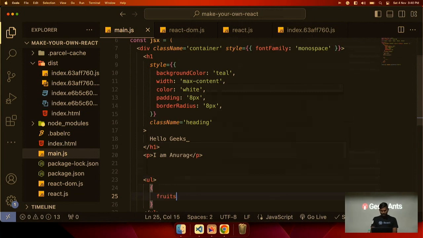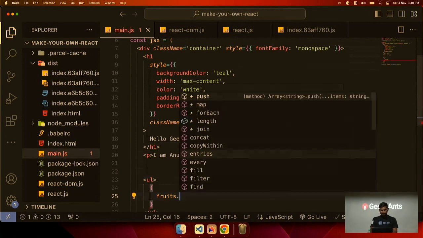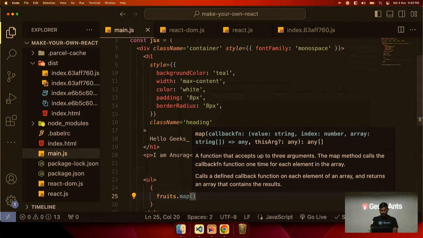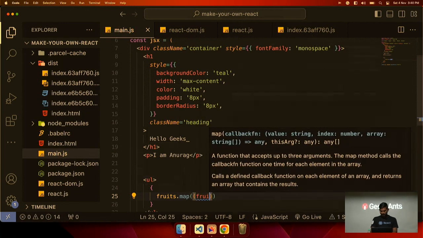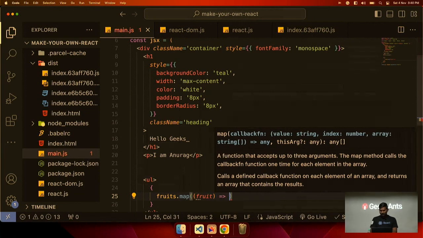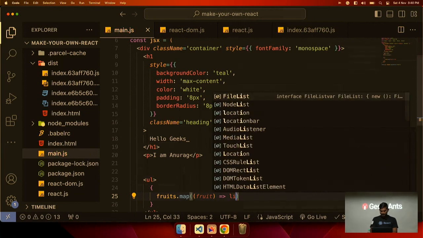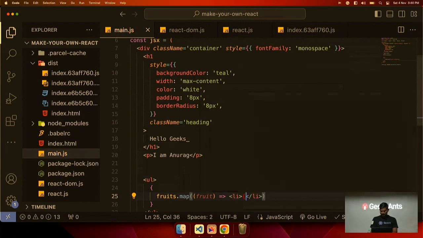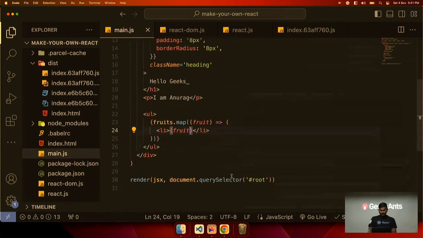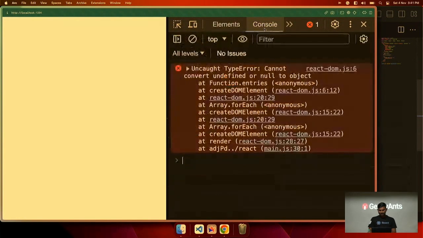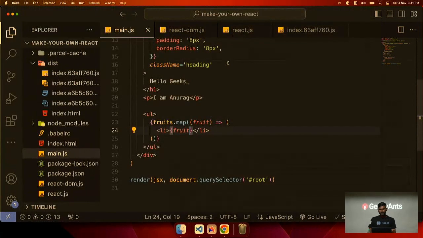So what we do is we do fruits.map, and then we will get a single fruit, and then we will return an li, and we will put this fruit dynamically here. And if we come to our React, it has crashed because it does not know how to render an array.